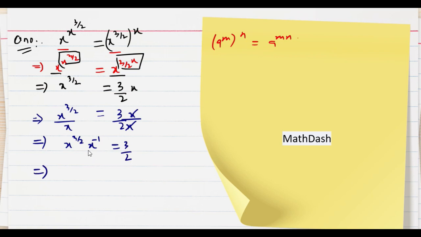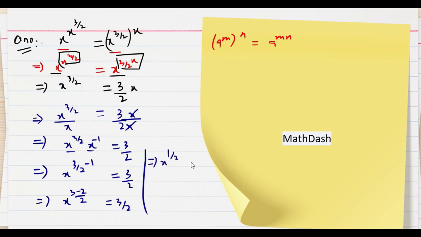Now here the base is the same, so we must add the powers. So x^(3/2 - 1) is equal to 3/2. On the next step, x^((3-2)/2) is equal to 3/2. On the next step we have x^(1/2) is equal to 3/2.